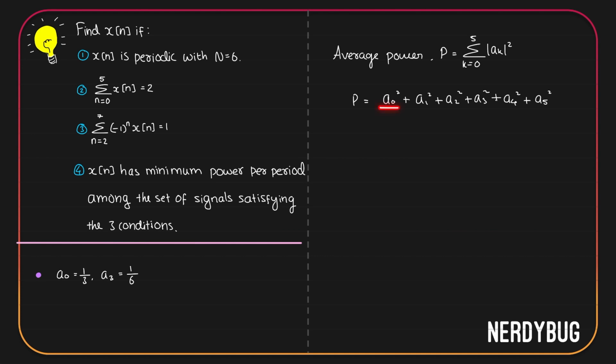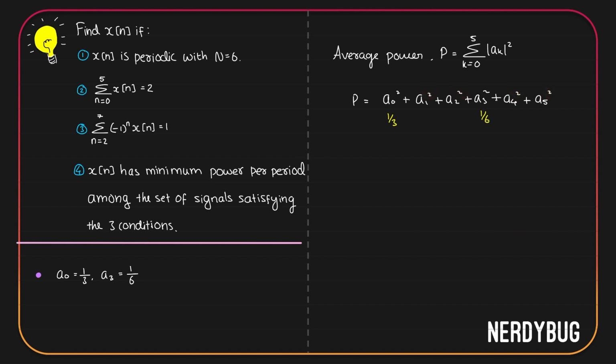We already know a0 is 1 by 3 and a3 is 1 by 6. According to the question, x of n has the minimum power per period. But we already know a0 is 1 by 3 and a3 is 1 by 6. So we can't do anything about them. So the condition for P to be minimum should be that a1, a2, a4, a5, all of these should be 0. What if they are negative? You're taking square, right? So it doesn't matter if it is negative or positive.